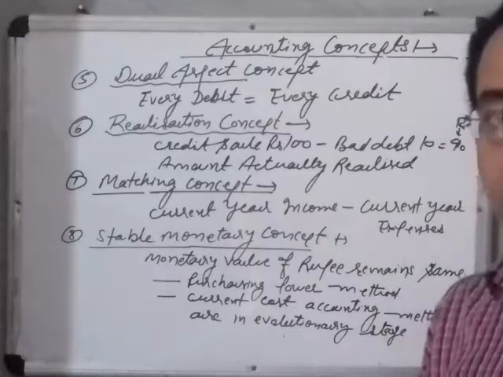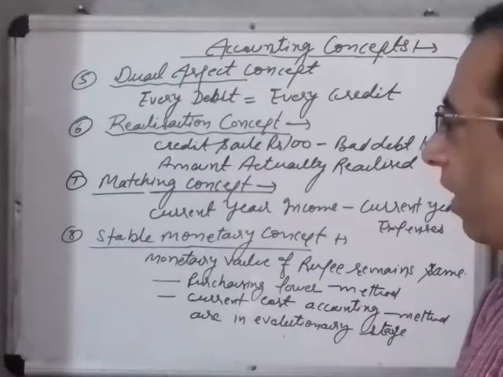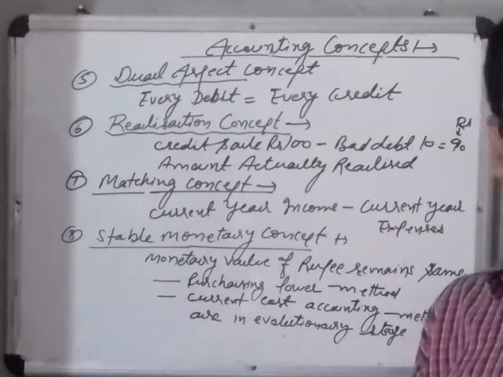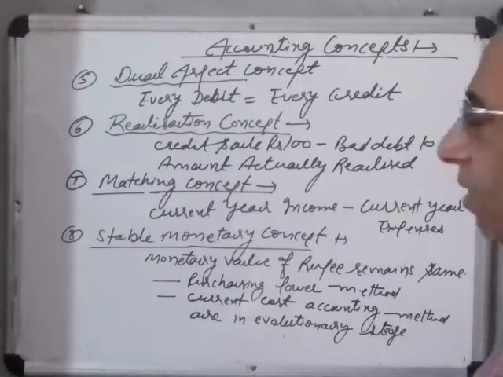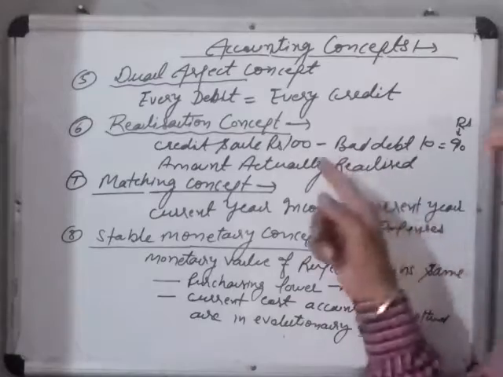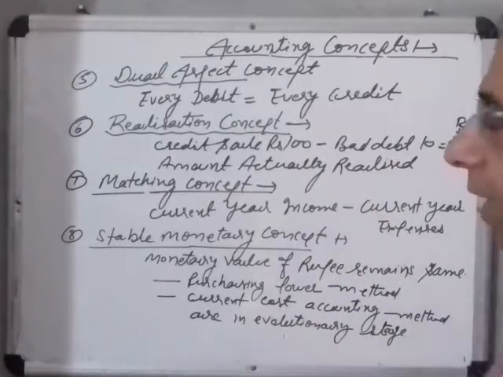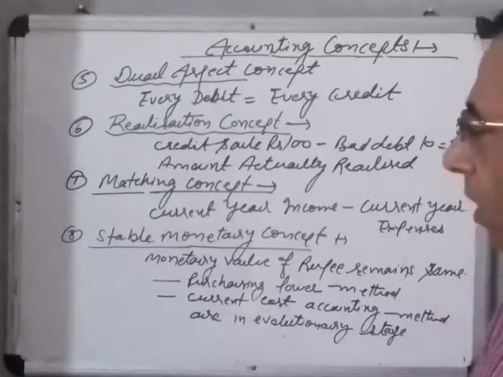That means 90 rupees is the revenue and it should be considered good, and we consider revenue of rupees 90, not the 100, because there is a bad debt of rupees 10. It is a normal practice in our business.